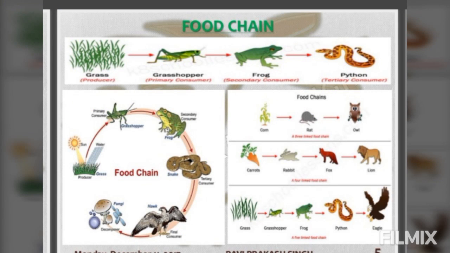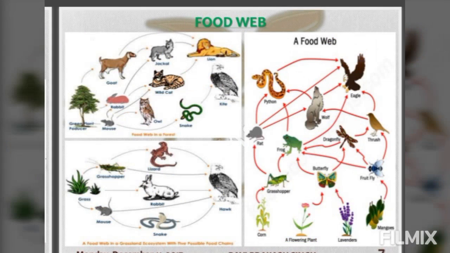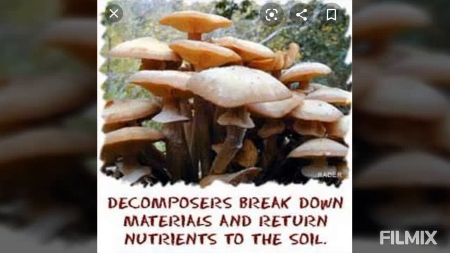Then we studied about the food chain. What was a food chain? A chain in which one organism eats another one is called a food chain. So the process of eating and being eaten is known as a food chain. And when we interlink many food chains together, it forms a food web. Now the next topic that we are going to study today is decomposer.